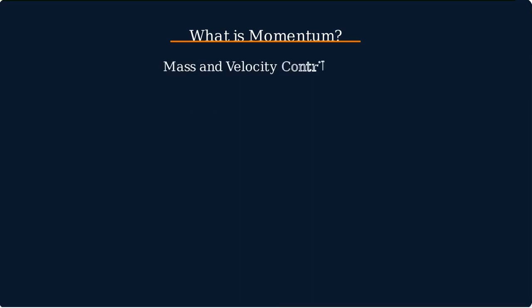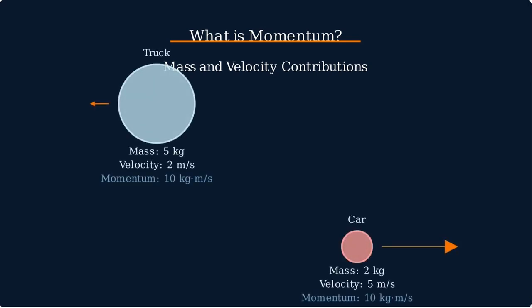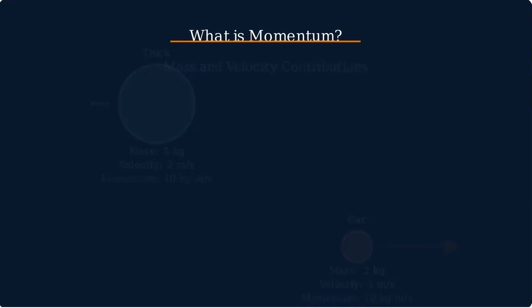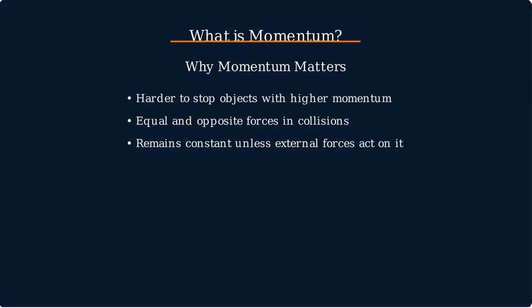Unlike velocity alone, momentum accounts for both how fast an object is moving and how much mass it contains. This explains why a heavy truck moving slowly can have the same momentum as a small car moving quickly. The concept of momentum helps us understand why it's harder to stop heavier objects or objects moving at higher speeds.